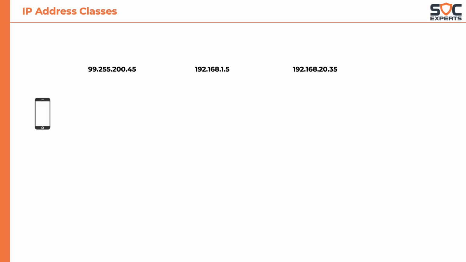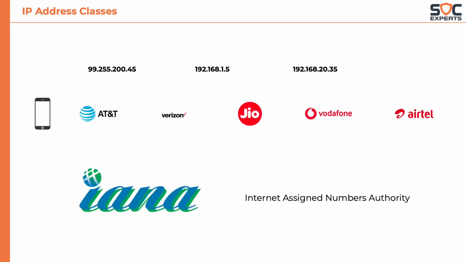Absolutely not. We know that the assignment of cell phone numbers or mobile numbers is controlled by telecom service providers like Vodafone, AT&T, Jio, Horizon, etc. Similarly, IP addresses are controlled by a body called the Internet Assigned Numbers Authority, IANA. It's a standards organization that oversees global IP address allocation. This is not so important from a technical standpoint. What we should know is that the industry has come together to define several standards for the use of the internet.